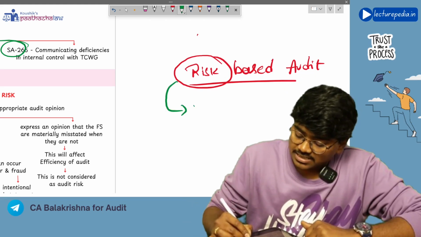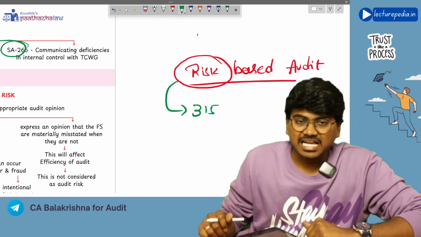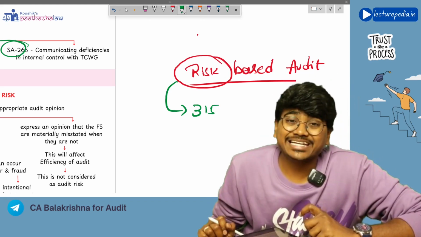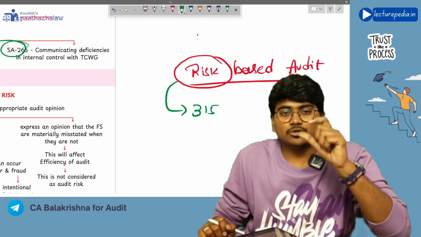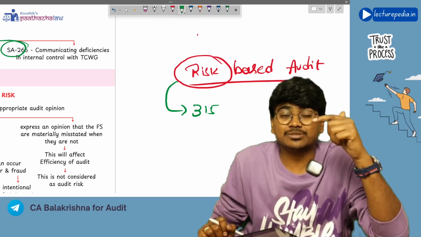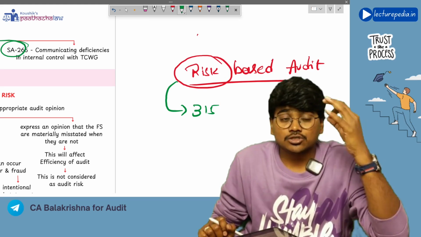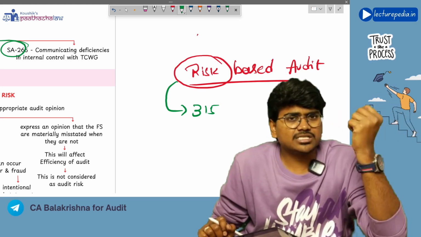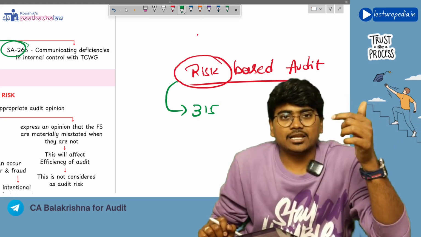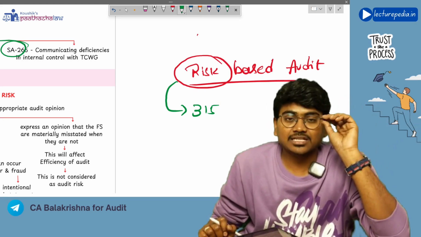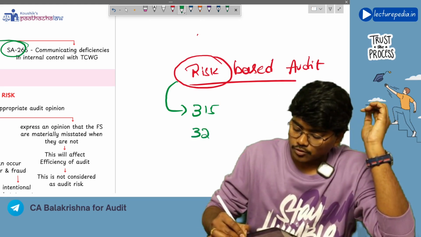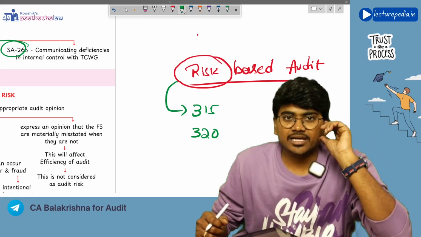So, as per SA-315, you will identify risk of material misstatement. Now, if you see, we are not calling it just misstatement, we are calling it material misstatement. So, if there is just a misstatement, the auditor is not concerned with it. If it is material, only then the auditor will be concerned with that misstatement. So, what is meant by materiality? We will be covering that in SA-320.